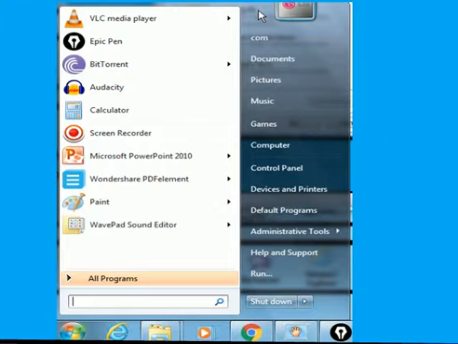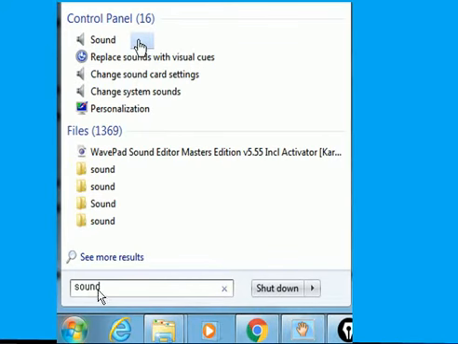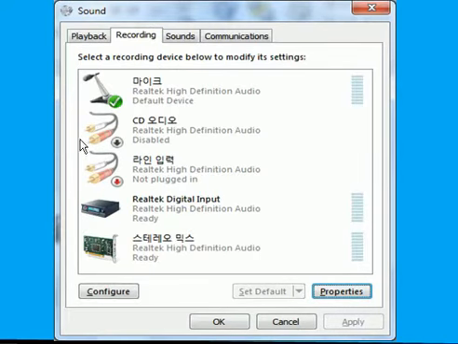I come to this screen. I keyed in sound, and up comes my sound program. I clicked on it, and I get this screen. That's fine. My mic is the default. It's Korean. Mic.